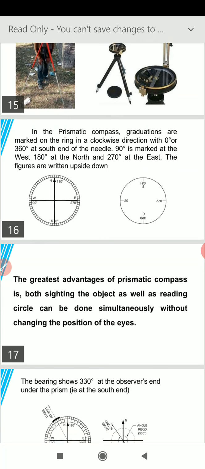But here both the things are done simultaneously. We sight the ranging rod, and after bisecting the ranging rod properly with the horsehair, we note down the reading from the prism. So both the steps are done simultaneously.